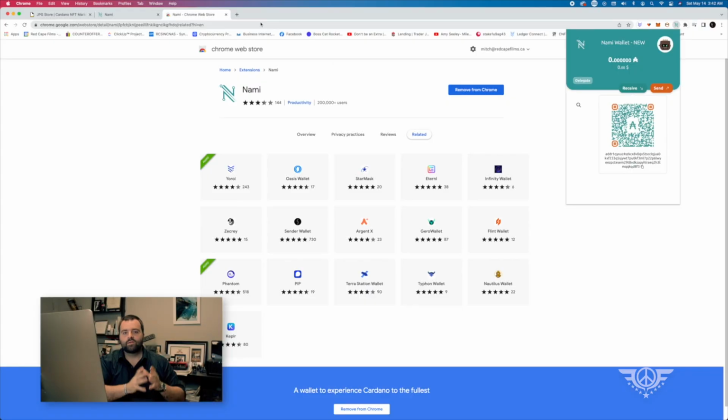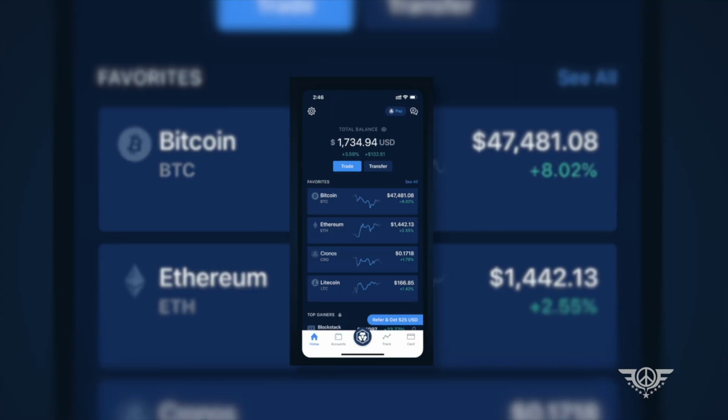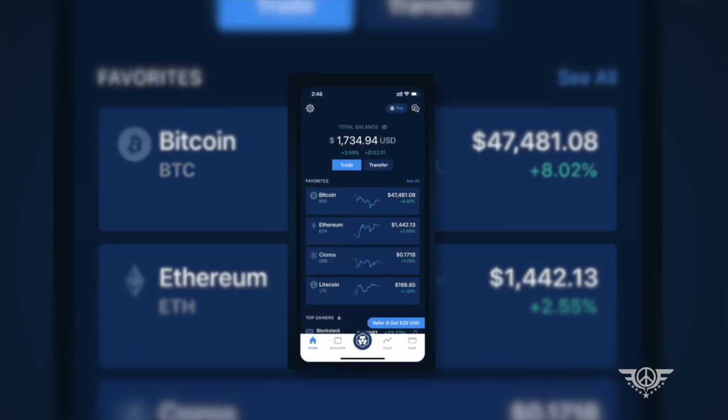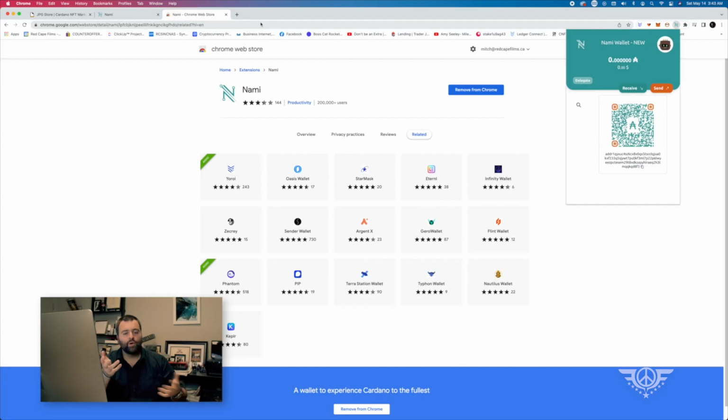If you're somebody that doesn't own any Cardano or have never bought any cryptos, I want to give you a few different methods that I suggest you use to acquire some more ADA. The first method I would recommend is to download the Crypto.com app. From my experience, the Crypto.com app is a great way to buy some Cardano or Bitcoin or other altcoins if that's what you're looking to do.